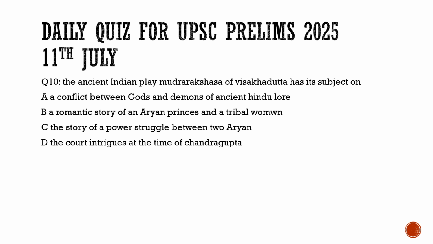So the ancient Indian play, namely Mudrarakshasa of Vishakhadatta, it was about the court intrigues at the time of Chandragupta. The politics is happening in the king's court, which king to overthrow, whom to remove. It is about that, the court intrigues at the time of Chandragupta.